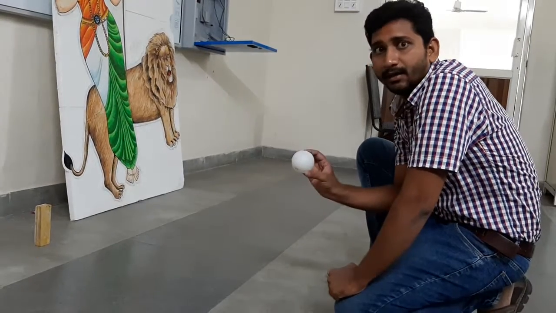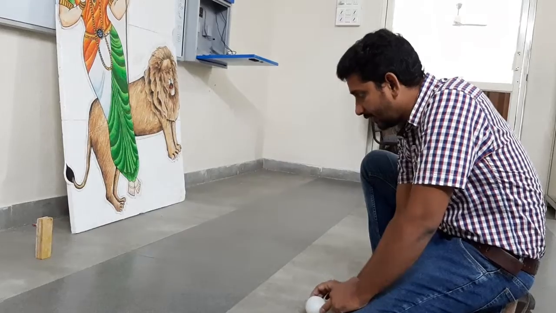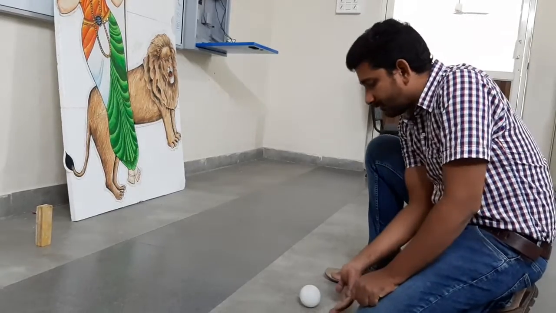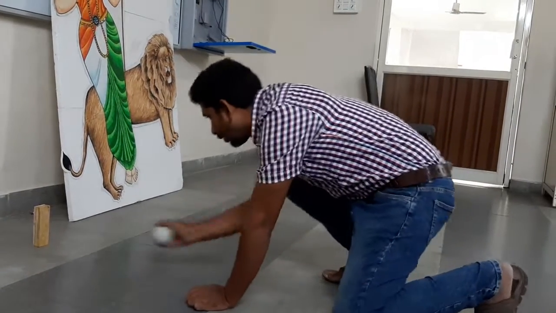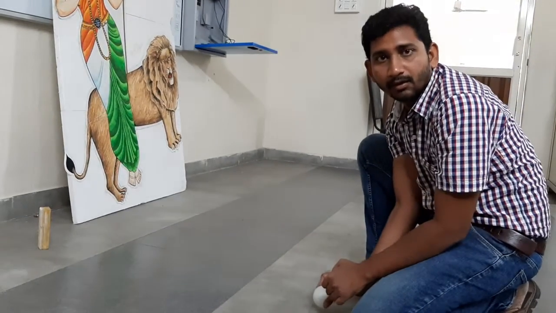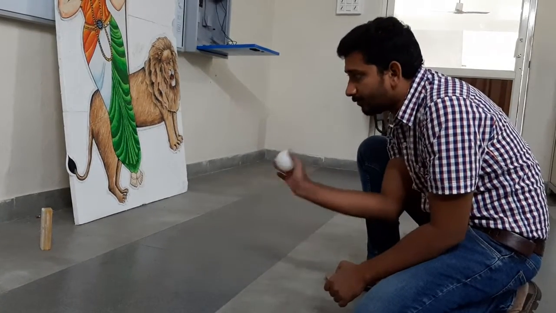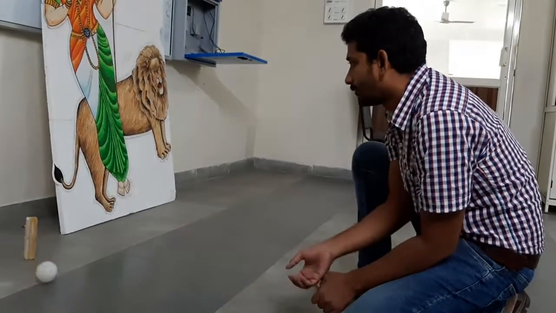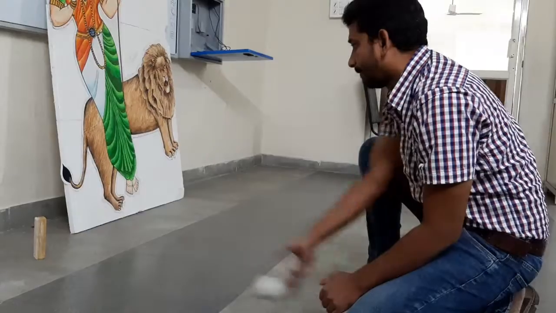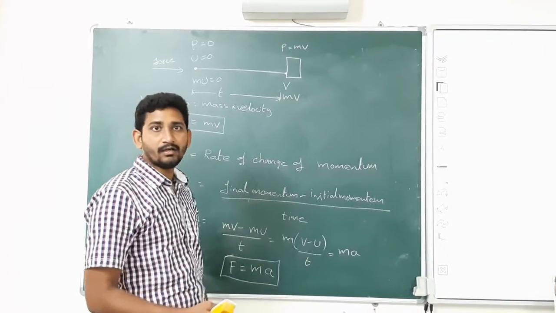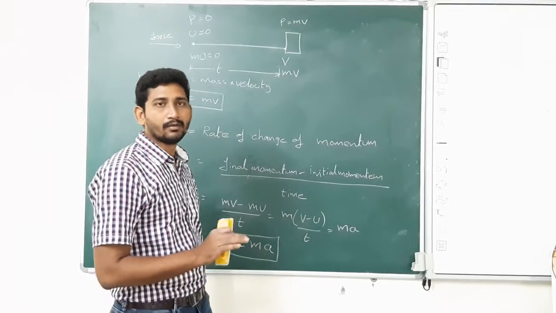See, now I am applying some force on the ball. Initially the ball is at rest, so the initial momentum of the ball is 0. Now I applied some force on the ball. It is not hitting. I applied a small force on the ball so that it cannot flip the duster. Now I applied some more force on the ball. See now what happened? I applied some more force. For the third time, the ball was able to flip the duster.